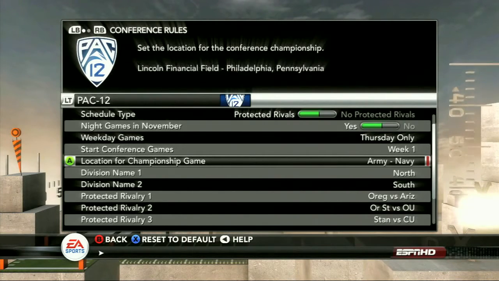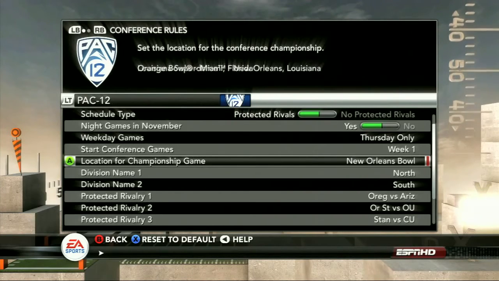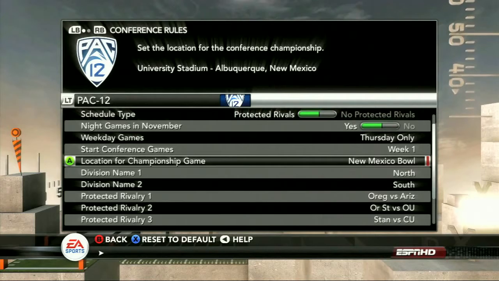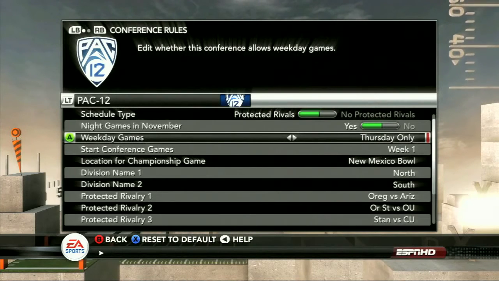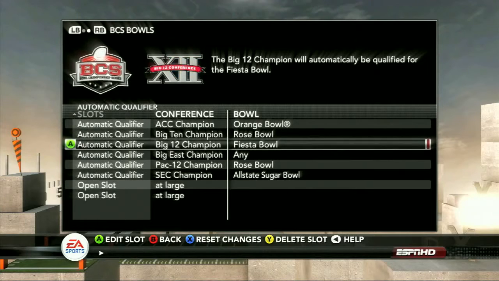So we'll go ahead and put the Pac-12 championship game at the site of, say, why not the New Mexico Bowl? Sounds like a great spot. So you have a lot of different other options here you can do to set your conference rules, but that's not the end of it here. You can go one step further with the depth here by editing your BCS Bowl tie-ins. And so this gives you a chance to really set the lineup to be what you want it to be.